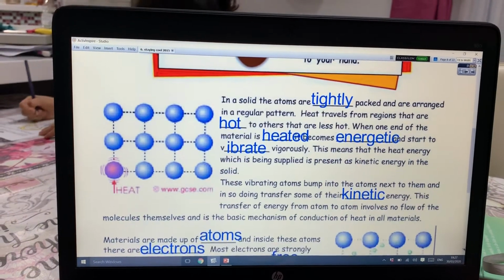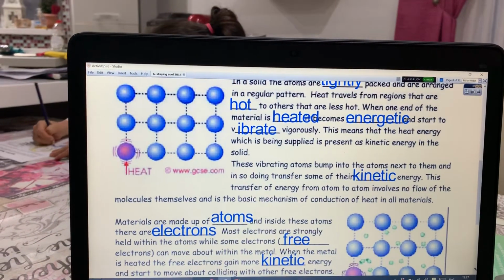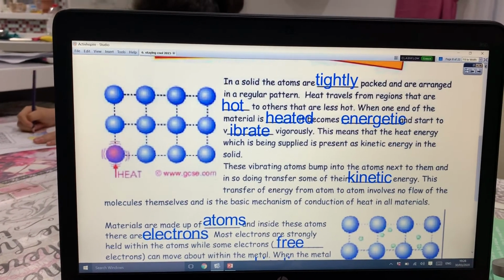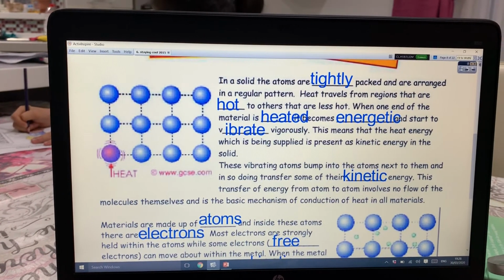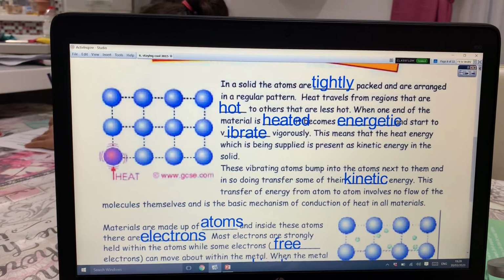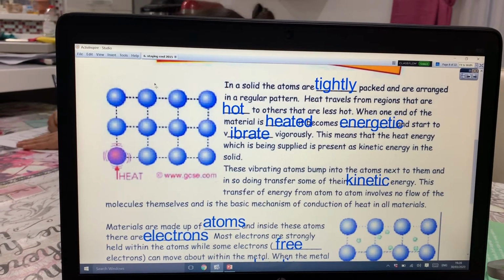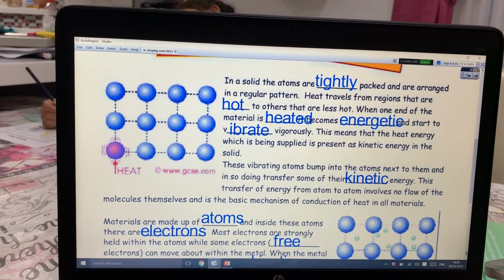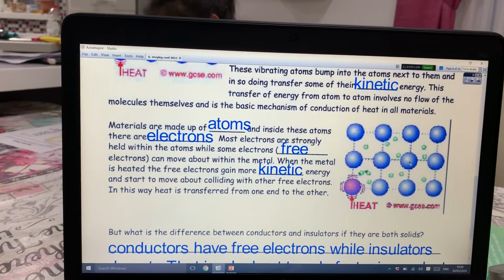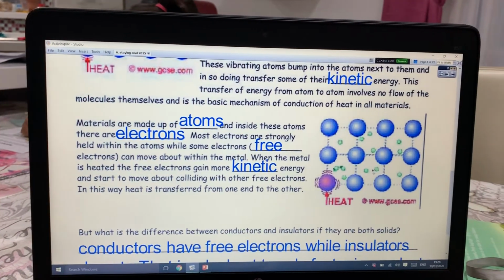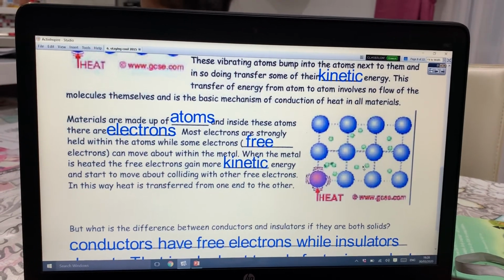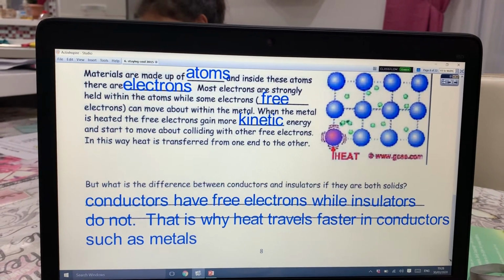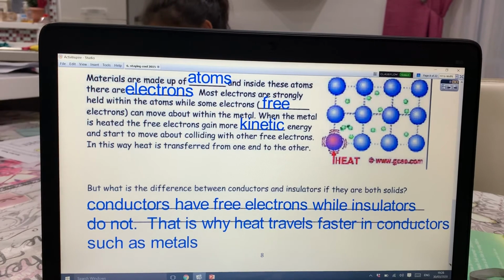And then we have what's happening in terms of atoms and particles. So I'd like you to read that really well and to mark it all as important. This is all important, okay? So fill it in and mark it as important. As you can see here, this is a normal solid, no free electrons. It's not a conductor. But here, in this picture, there are the tiny green dots, which are the free electrons, making it a good conductor of heat. And then you have a question here, which I filled in for you. So all you need to do is copy it.